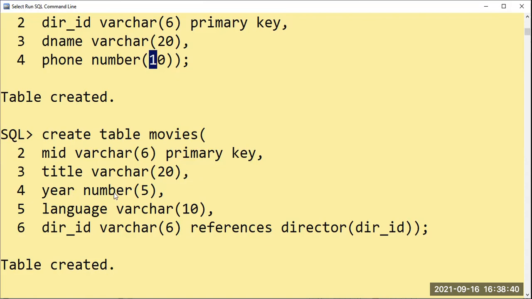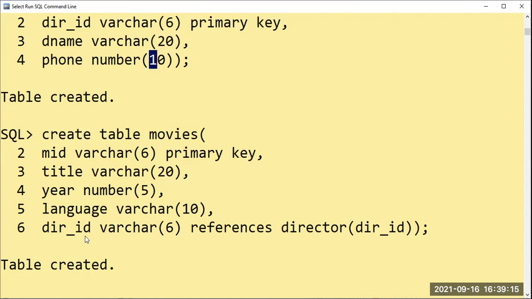After that, year, in which year the movie has been released. Make sure in the movies table we give the year as 2018. At least 3 movies we can provide in 2018, as there is a query: list all the movie names which were released in the year 2018. Then going to the language, what kind of language it is, the data type is varchar 10. For my reference, I have used only Hindi and English. You can provide your own, no problem.